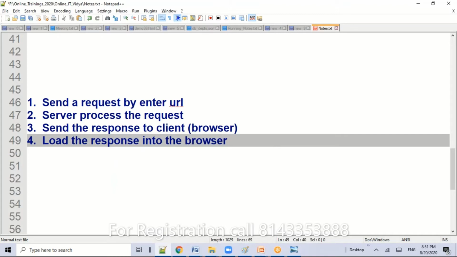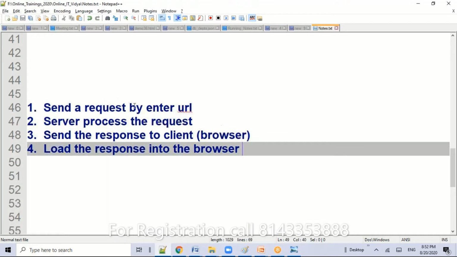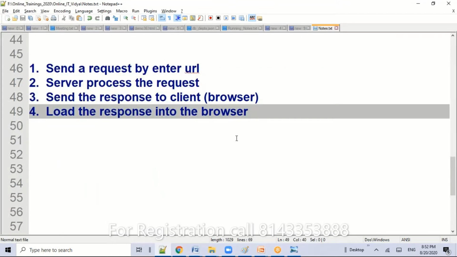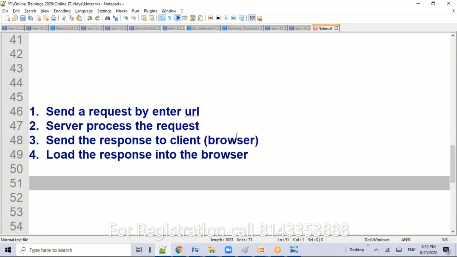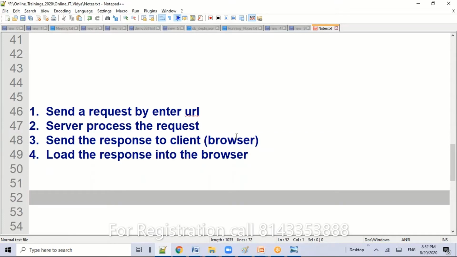At the time of loading this response, it processes all the HTML tags and displays tables, images, text, paragraphs, headings, colors, all these things with some sort of JavaScript. So this is the approach. Again, suppose you open the login page, gmail.com for example. Then you enter user ID and password and click the submit button.